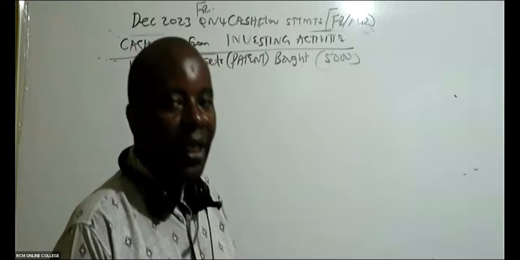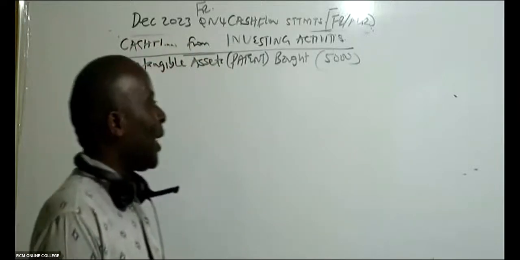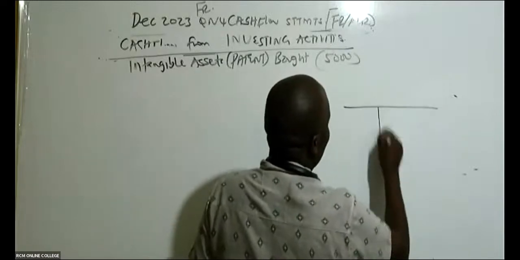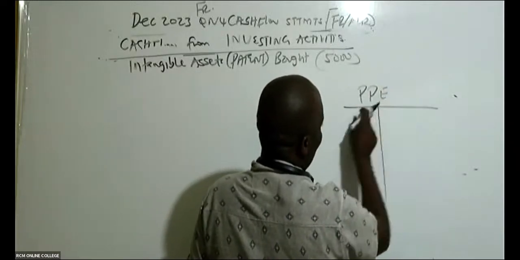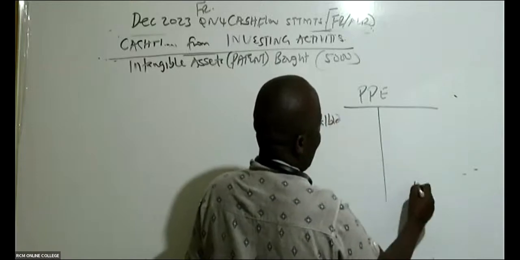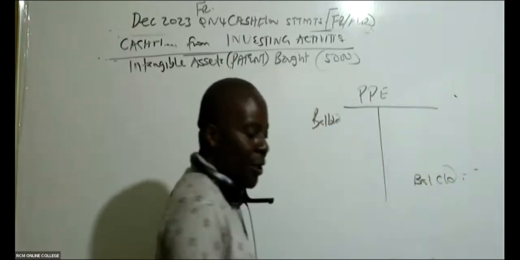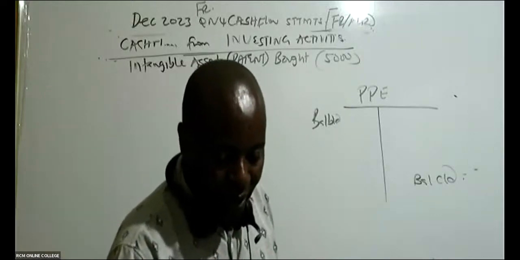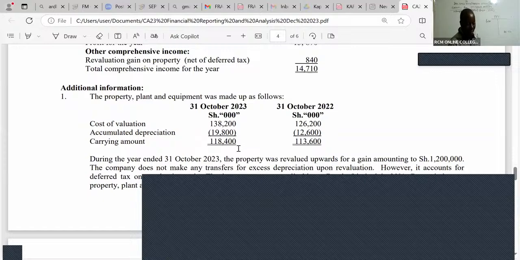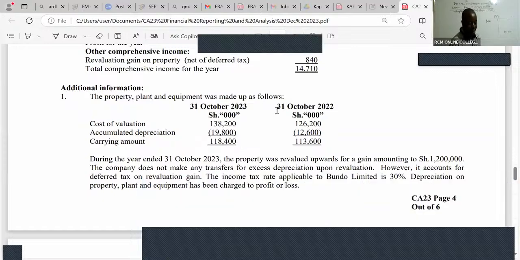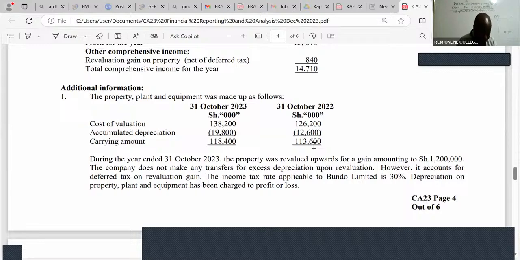Ladies and gentlemen, after that, the other investment is the property, plant, and equipment. So come and give us property, plant, and equipment. This is an asset, so I'll say balance brought down here, balance carried down here. Track this in your balance sheet. Actually, it's even given here. You can see the property, plant, and equipment were made as follows. In 2022, the brought down is 113,600.